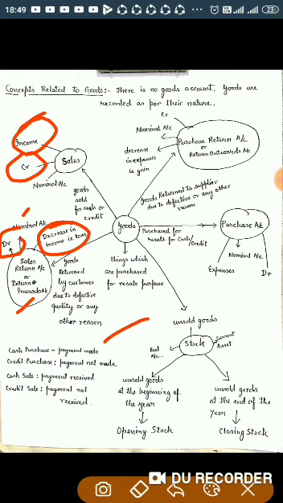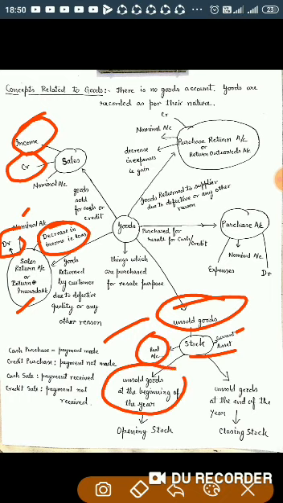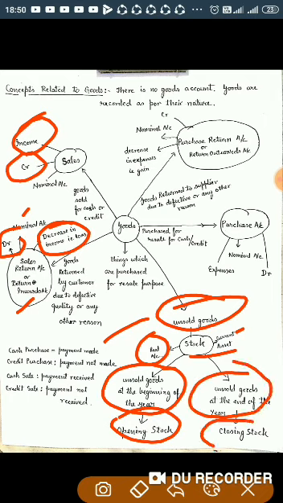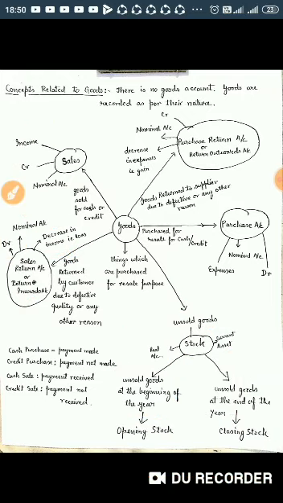Those goods which were purchased for resale purpose and remain unsold at the end of the year are treated as stock. Stock is a current asset. It is a real account. Unsold stock at the beginning is known as opening stock, and unsold stock at the end is known as closing stock. Okay, that's all about the goods.